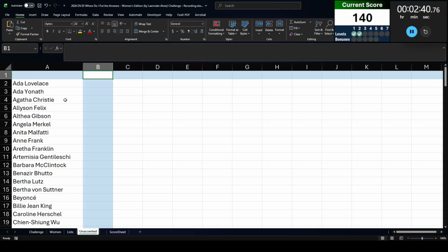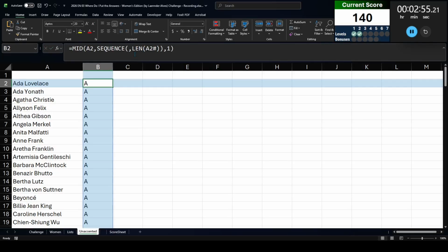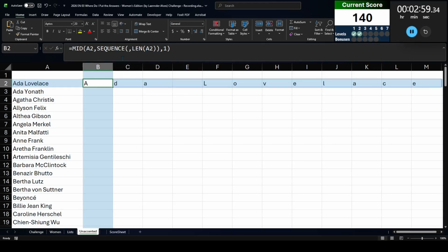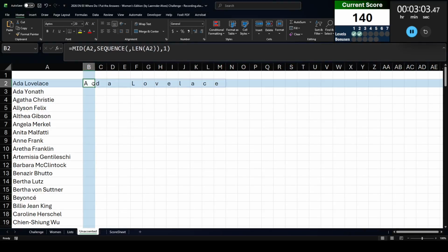And now I think what I'm going to do is split out all of the letters. I want to see all the characters that are used in all of these names. So I'm going to do this mid-sequence combination, which will let me take all the characters out. Oh, why did I use a pound here? I should not have used a pound. There we go. Let me just fix the width here so that it's a bit easier to see. There we go. So we have Ada Lovelace.